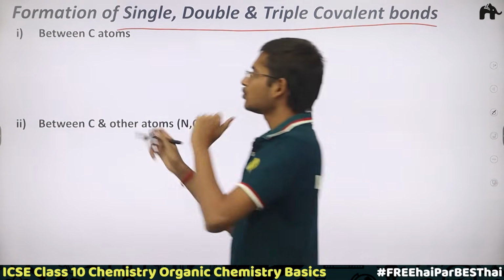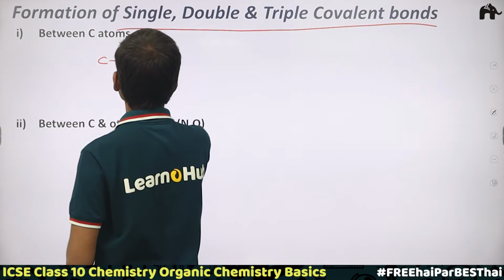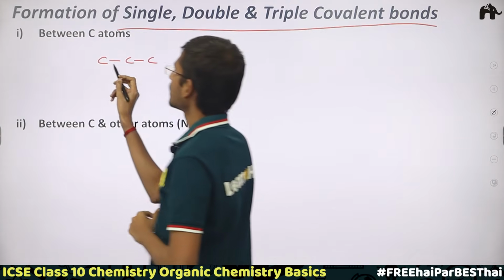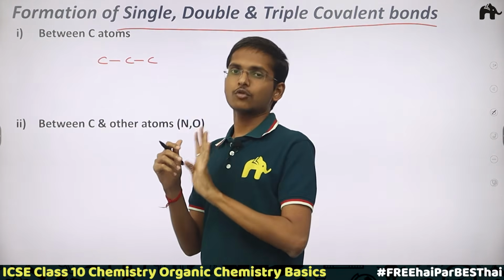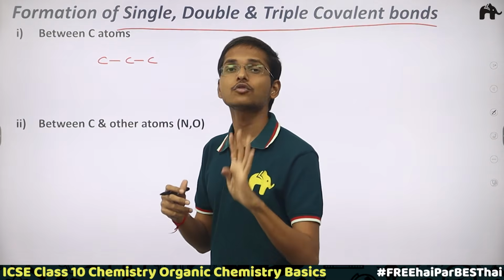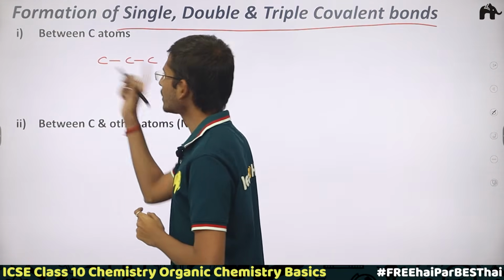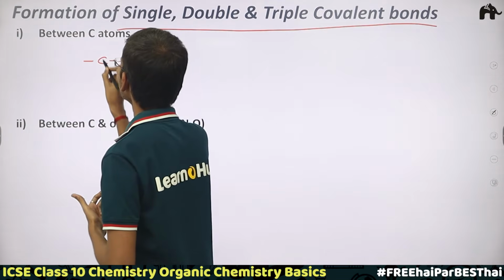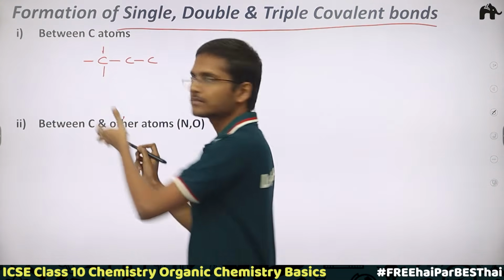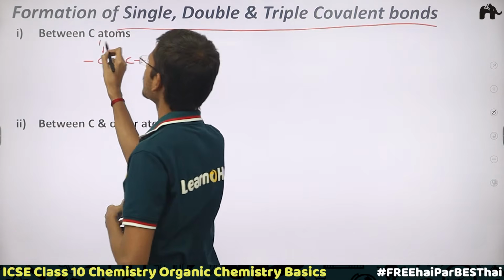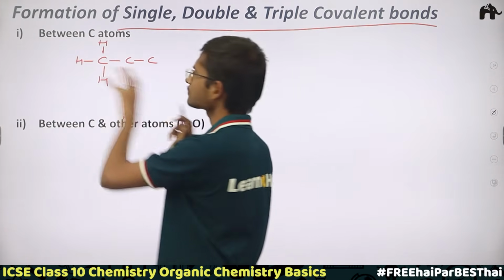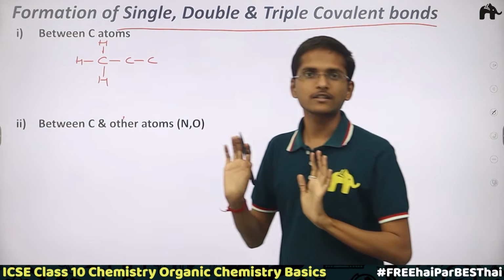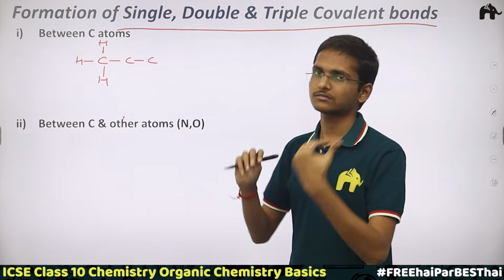So what I would do is, this carbon is forming a single bond with this carbon. But now it has 4 valency, right? So it forms 4 covalent bonds, but here only 1 covalent bond is formed. The rest 3 covalent bonds, it would form with other atoms. That atom can be a hydrogen atom in this way. See, 1, 2, 3, 4. So this carbon atom's valency is satisfied. 4 covalent bonds are formed, valency satisfied.